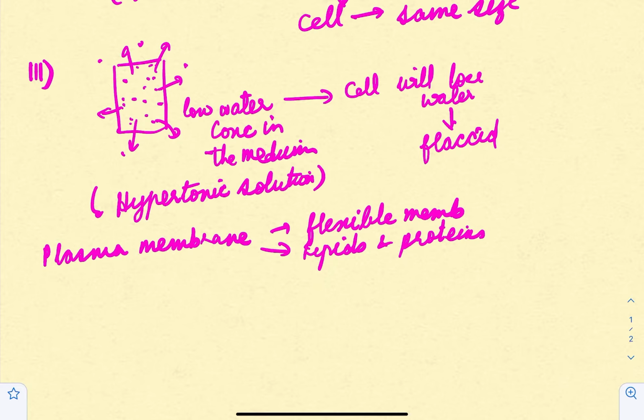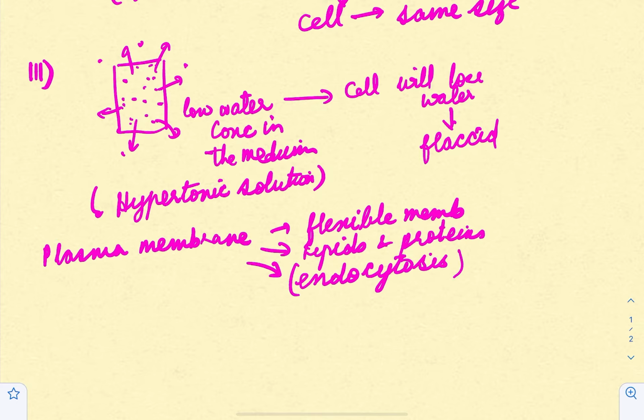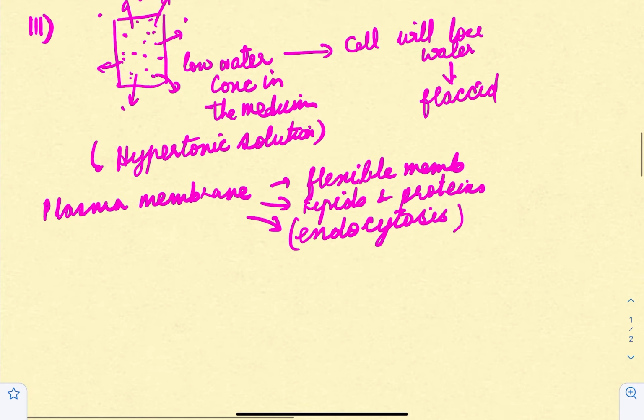And this helps the membrane to do endocytosis, that means taking in something, right? It's because osmosis or diffusion helps it to take in or give out things through it. Okay, now let's talk about the cell wall.